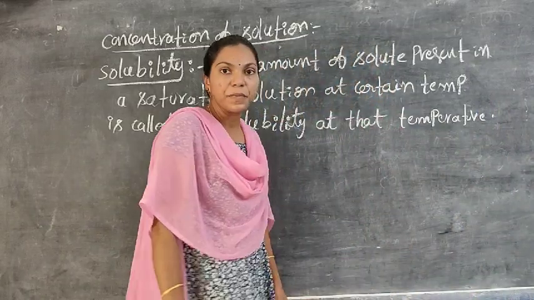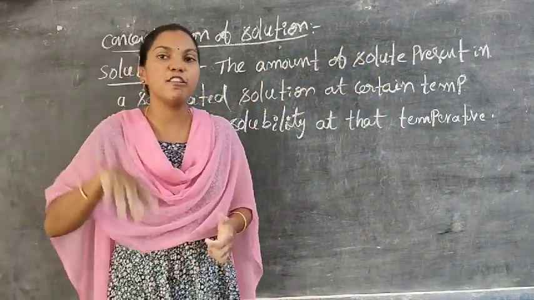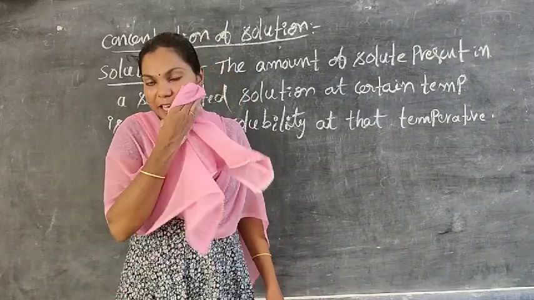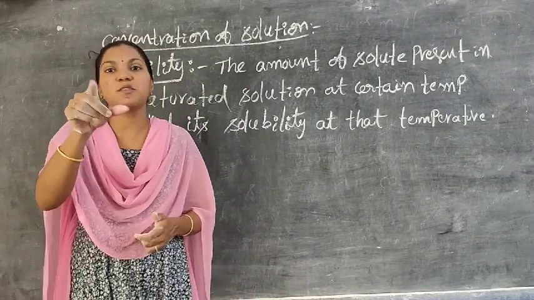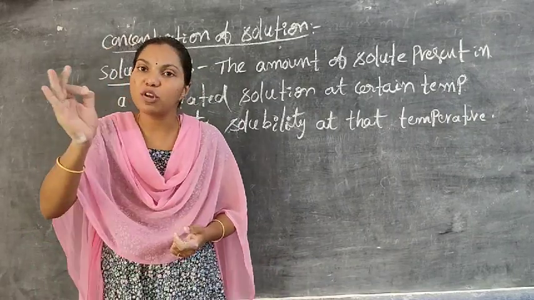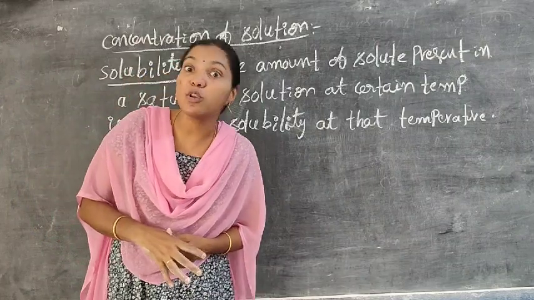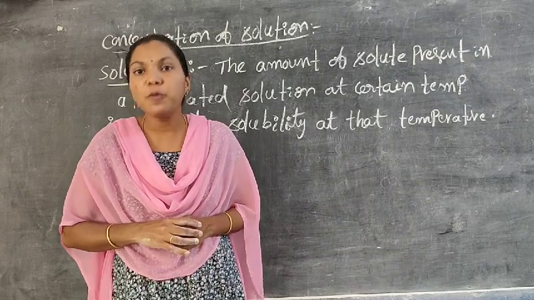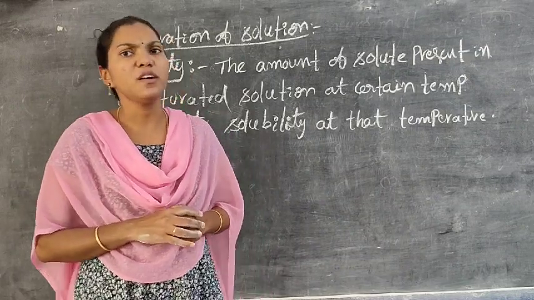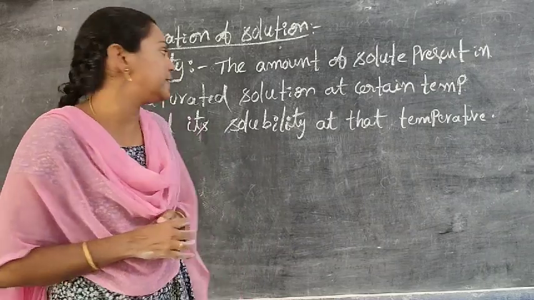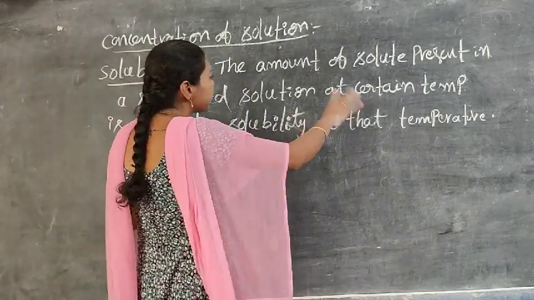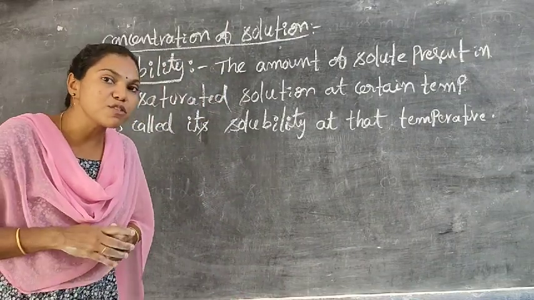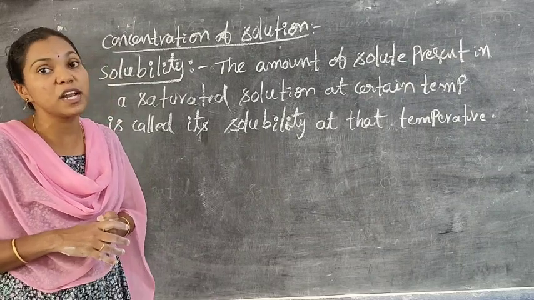Do you understand, students? The concentration of a solution mainly depends upon its solubility. What is the meaning of solubility? The amount of solute present in a saturated solution at a certain temperature is known as the solubility of that solution at that particular temperature. The solubility of a solution is nothing but the amount of solute present in a saturated solution at a certain temperature.